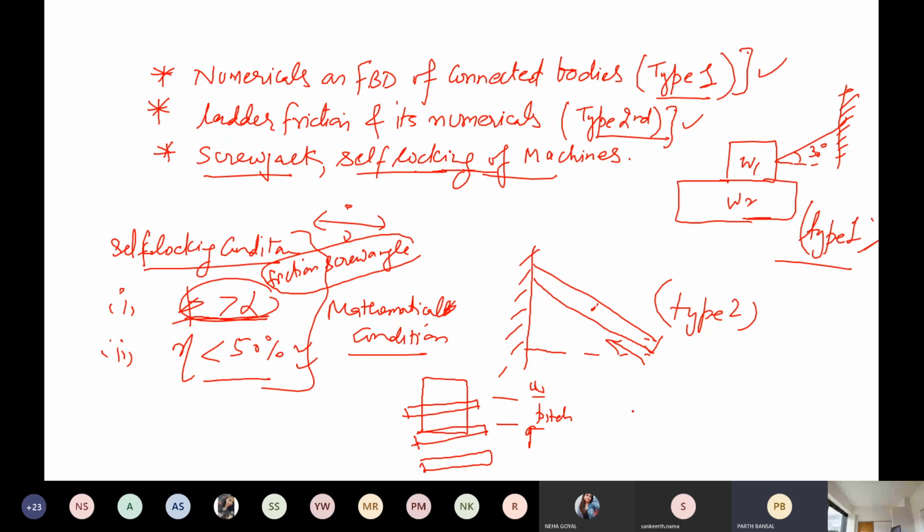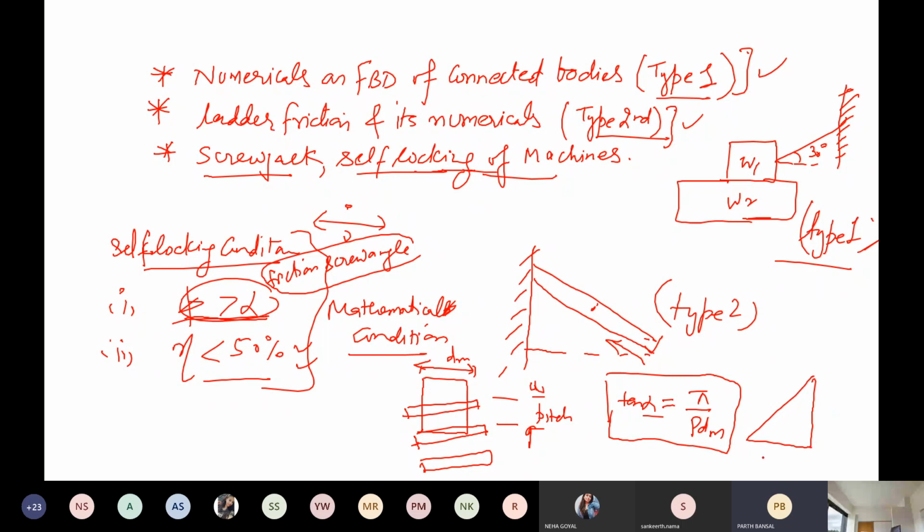So when you are calculating this, this is an example of an inclined plane. So tan alpha will be equal to P upon pi dm, where dm is the mean diameter and pi is 22/7 or 3.14, and dm is the mean diameter of this spindle or the screw. So here we will calculate the alpha from here. If we draw it like that, this will be like that.